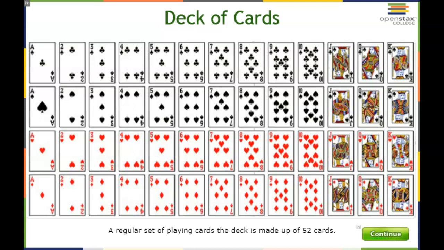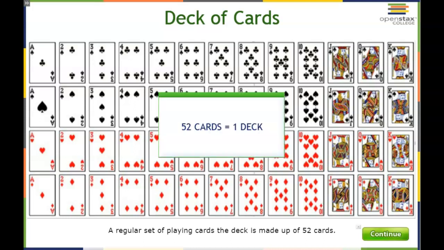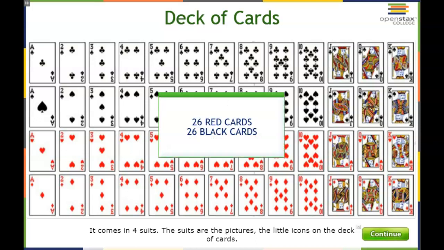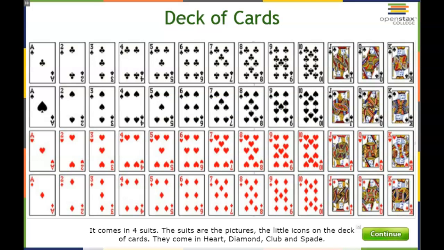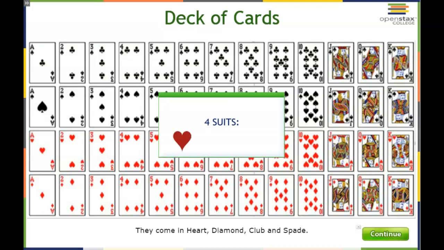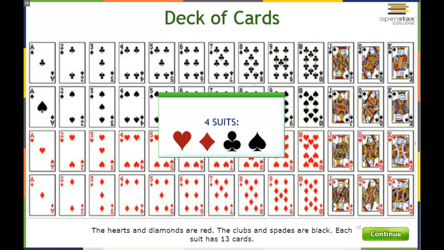The deck is made up of 52 cards that come in two different colors, red and black. Half of the cards are red, half of the cards are black. So in numbers, that means 26 cards are red, 26 cards are black. It comes in four suits. The suits are the pictures, the little icons on the deck of cards. They come in heart, diamond, club, and spade. The hearts and diamonds are red, the clubs and spades are black.